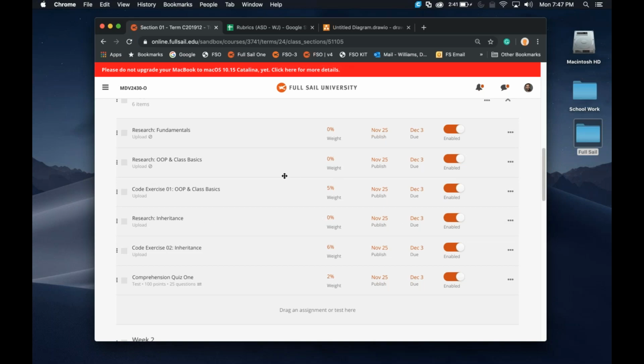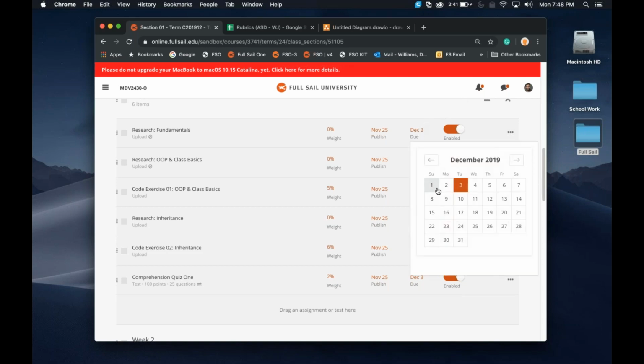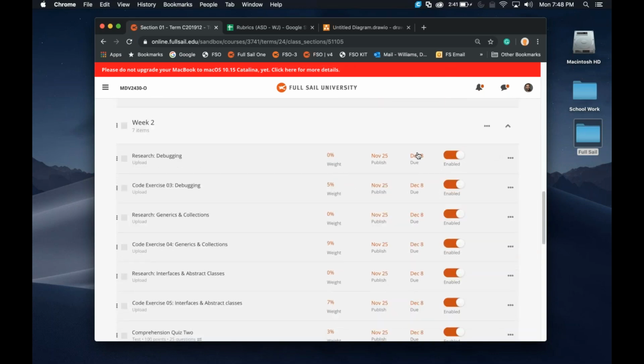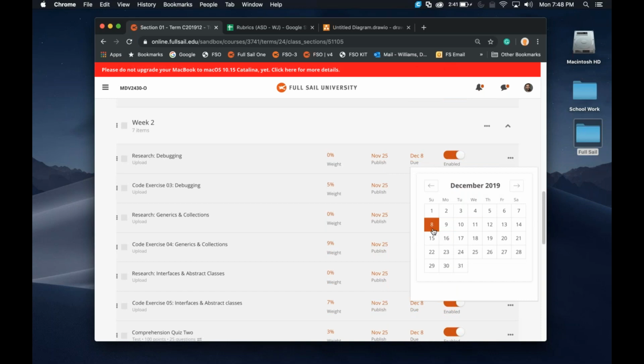Also, remember that you should be turning in your research. What that means is you should be uploading either a C# file that you're coding along with the different videos, or a PDF or a Word document of the notes that you are taking for each one of these research assignments. And then, of course, we have our comprehension quiz for number 1 as well. Key things, because this is a weird month, remember everything is going to be due December 3rd, so you have a couple extra days, because normally it would be due December 1st, so enjoy that little holiday break. But remember, week number 2 sneaks up quick with that December 8th, because we're going back to that Sunday due date. Okay, so make sure that you keep track of that.